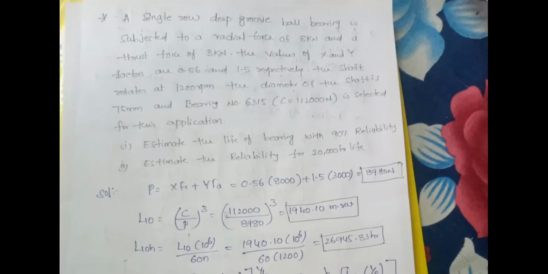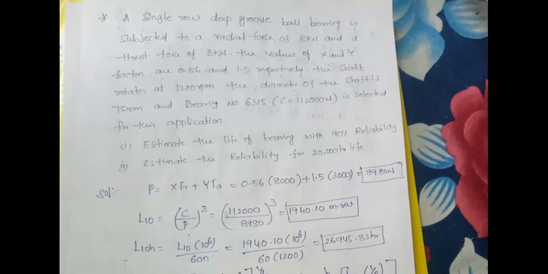Because in the given data itself, they ask to estimate the reliability for 20,000 hours. So how do you know whether the problem is a reliability problem or some other model? How do you distinguish? The distinguishing is simple. If in a given problem statement you find the term reliability, then directly you can apply the reliability formula that I already mentioned.